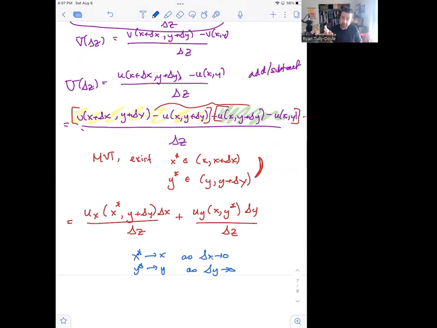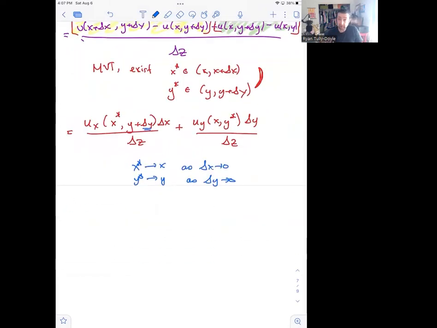And what else must be true? Well, as this delta y goes to 0, ux of x star, y plus delta y must be approaching y in the second slot because of continuity. So the x star and the y star come from the mean value theorem. And then continuity lets us say that as delta x and delta y go to 0, all of that stuff has to approach ux and uy at x y.